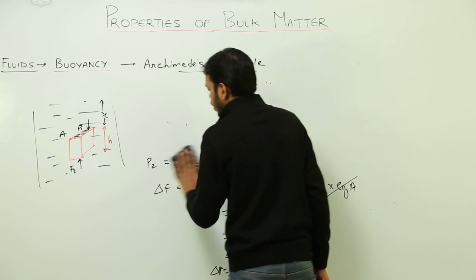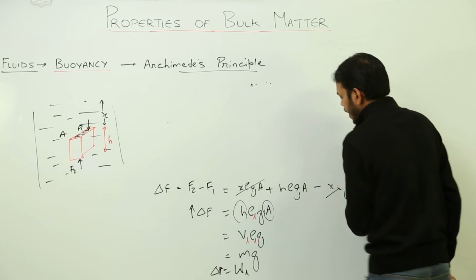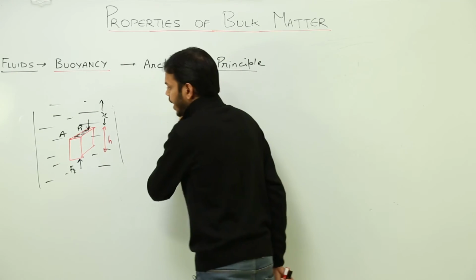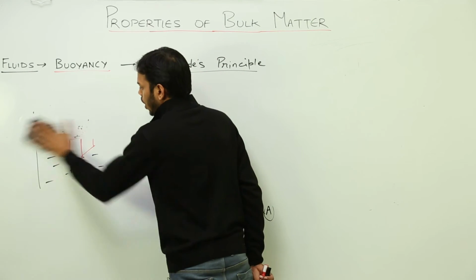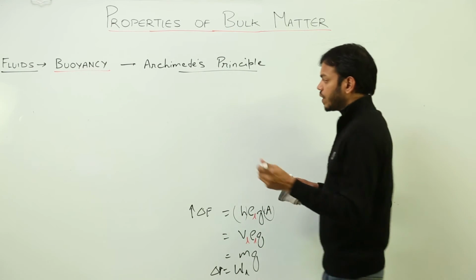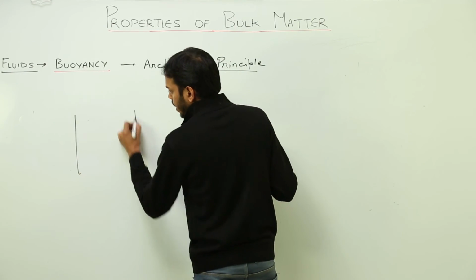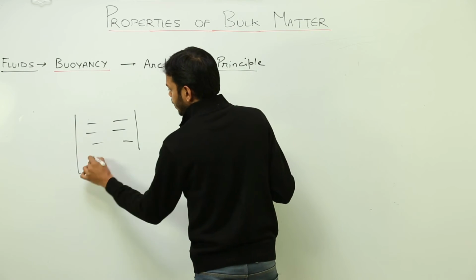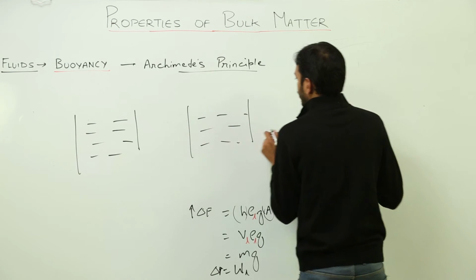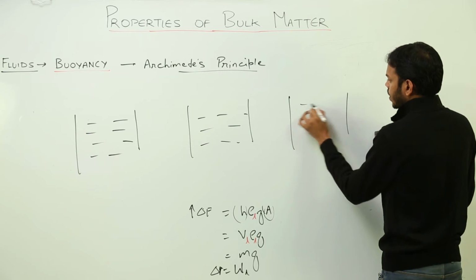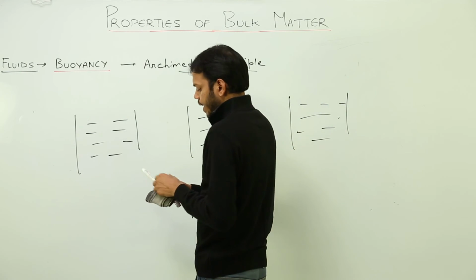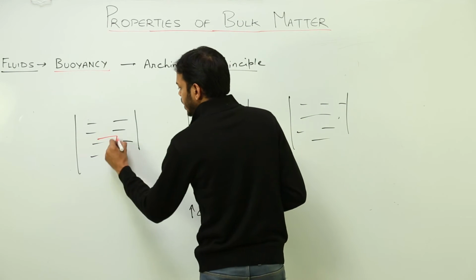What does the law of flotation state? If I drop a body inside a fluid or on a fluid, what will happen? There are three possible cases. In the first case, the body can completely submerge.